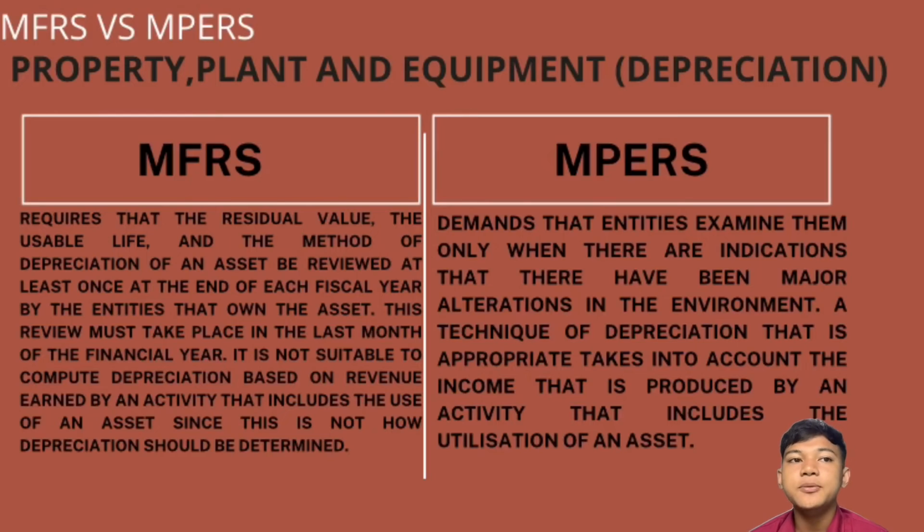For MPERS, it demands that entities examine them only when there are indications that there has been a major alteration in the environment. A technique of depreciation that is appropriate takes into account the income that is produced by the activity that includes the utilization of an asset.